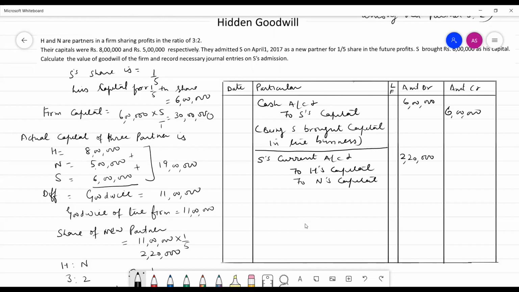This would be distributed among partners in the ratio 3:2. The amounts would be 1,32,000 and 88,000.